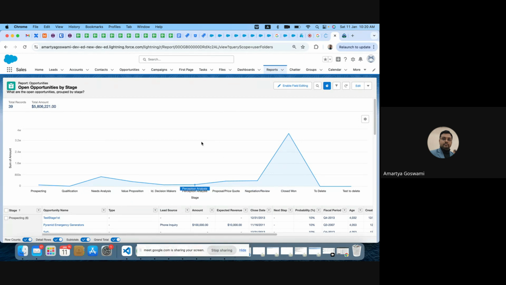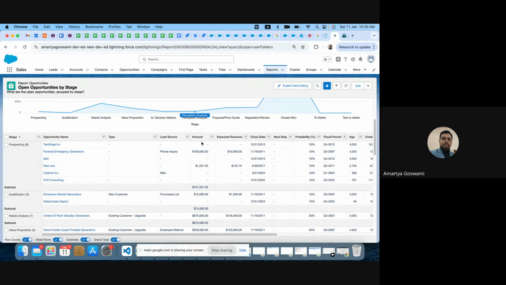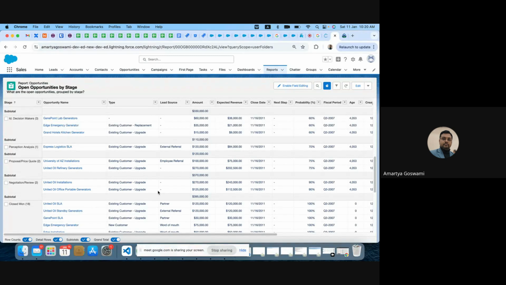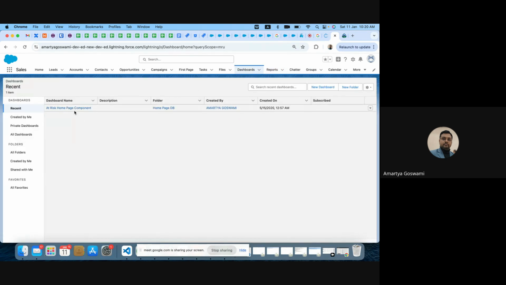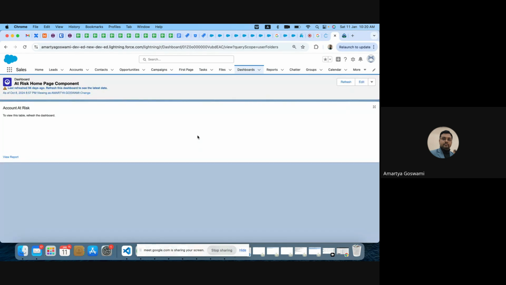So this thing is called reports. There are other things of reports that we have to dig into. We have only seen two things, the tabular report and the group by report. There is a concept of joint report as well. Right now, there is no point to show what a joint report is. Like say, I have my open opportunities and I have my closed opportunities. I want to look into these two things side by side for one month. So in that scenario, I would be using joint reports.